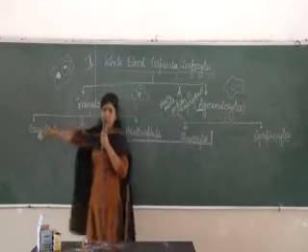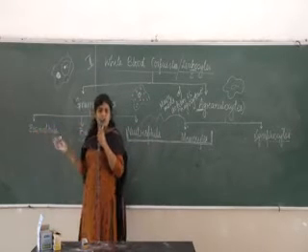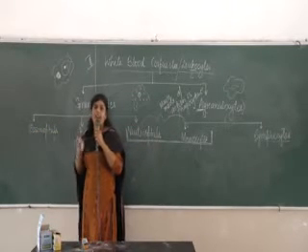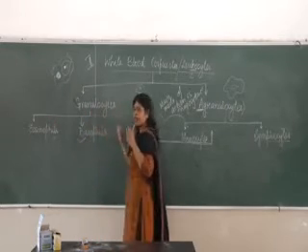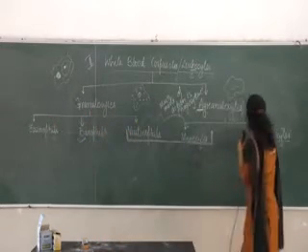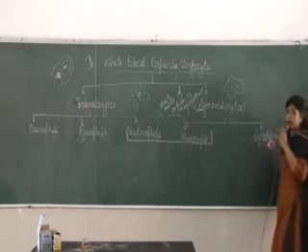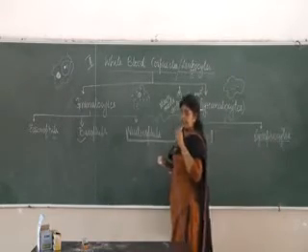But the others work in a different way. They can carry out phagocytosis, but their main mode of action is not phagocytosis. Eosinophils and basophils work in a different way, and of course, for lymphocytes, you know that they produce antibodies, antitoxins. We have done this in the previous class.